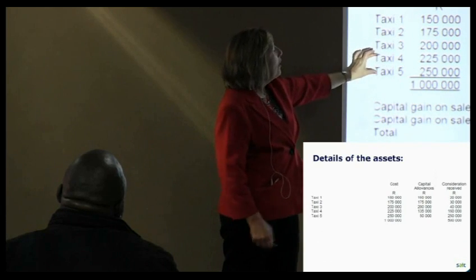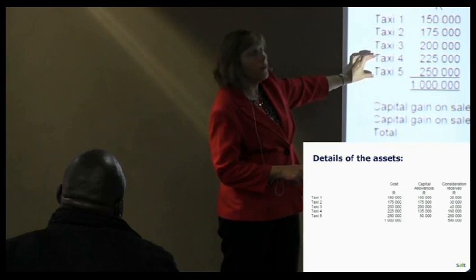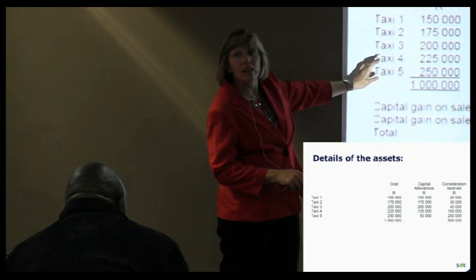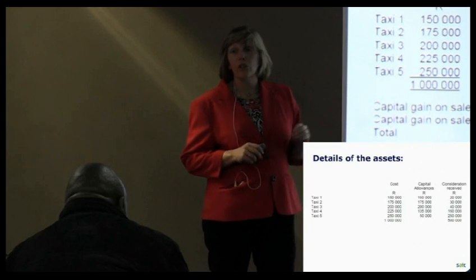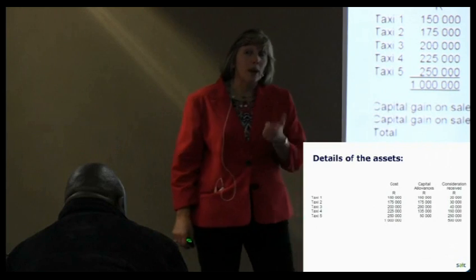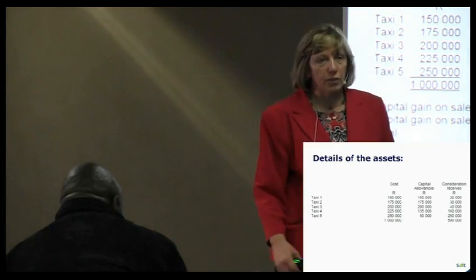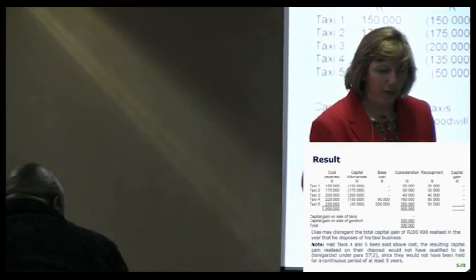All right. But these two, let's say take this taxi here. If you had sold this taxi for 350,000, made a capital gain of 100,000 on the sale of that, that would not qualify for the small business asset exclusion because he hasn't held that asset for at least 5 years. So it's a trap that people can often fall into. You kind of say, I've been running this business for the last 15 years, therefore everything I sell should qualify for the exclusion, but you've actually got to look at it on an asset-by-asset basis. Okay, so just be careful of that.